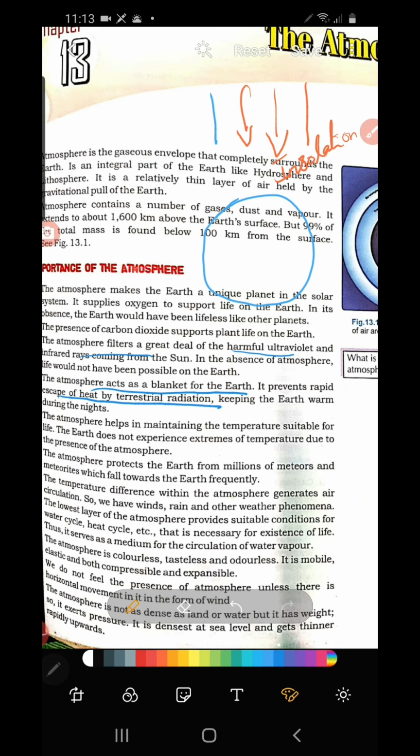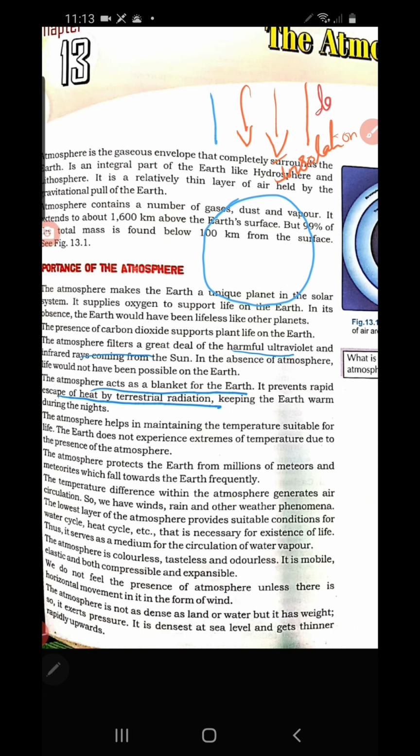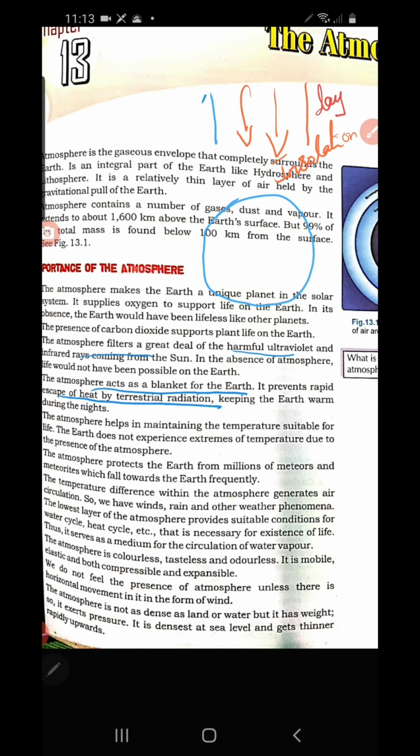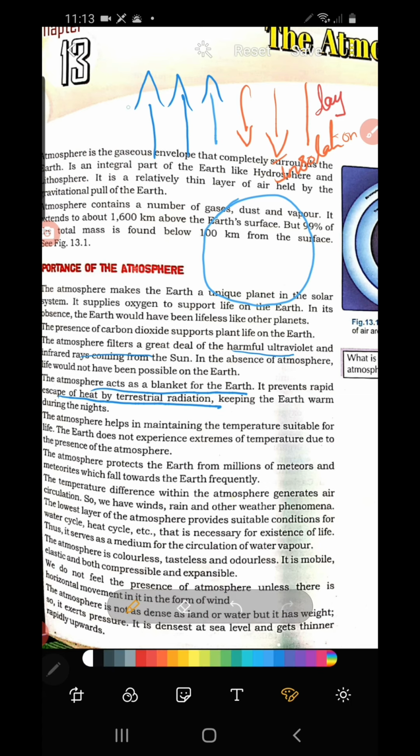Now what happens is, do you think this heat energy is retained by the earth? No, it never happens. The heat energy which reaches the earth during the daytime is not retained by the earth, but the earth sends back the heat energy which is received from the sun. When does the earth send it back?